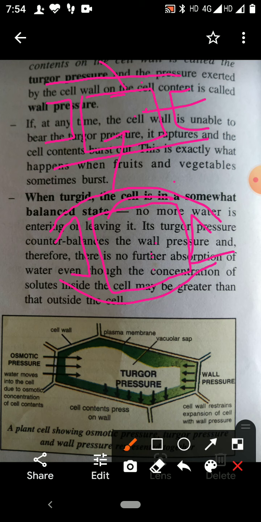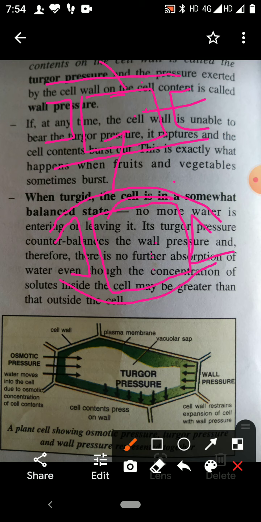So once more you see what is turgid and turgidity. When a cell reaches a state where it cannot accommodate any more water molecules, it means the cell is in fully distended form.